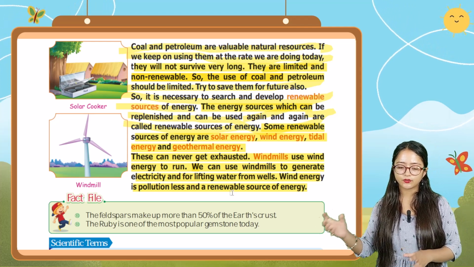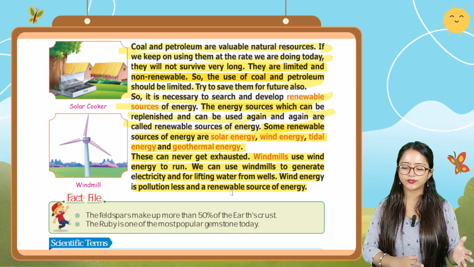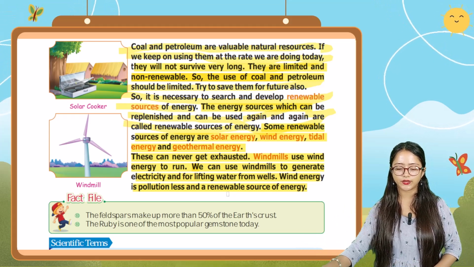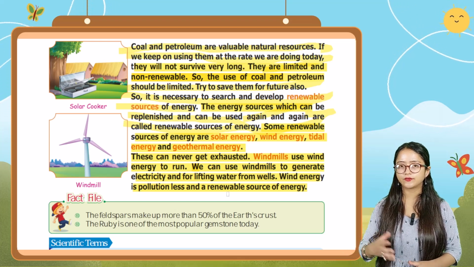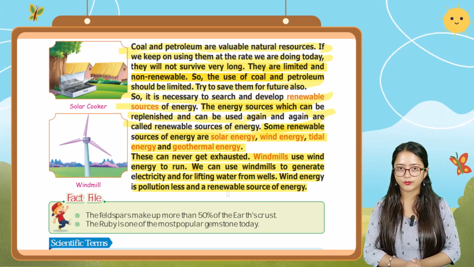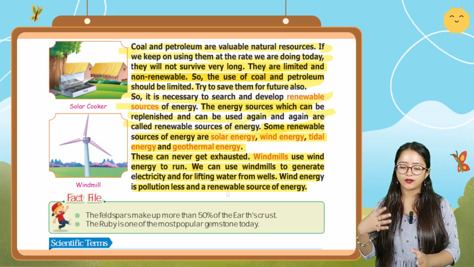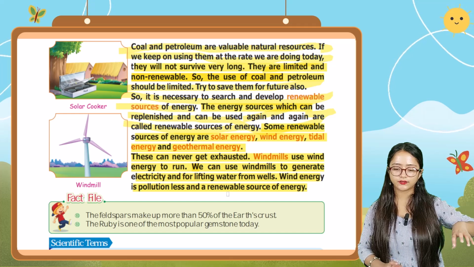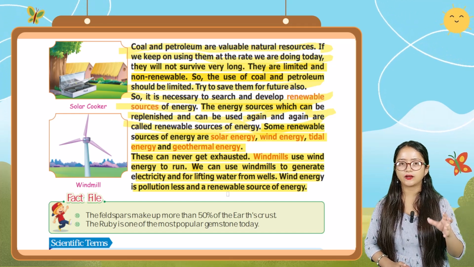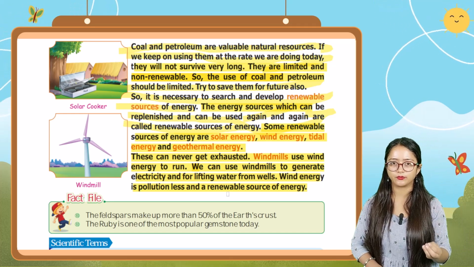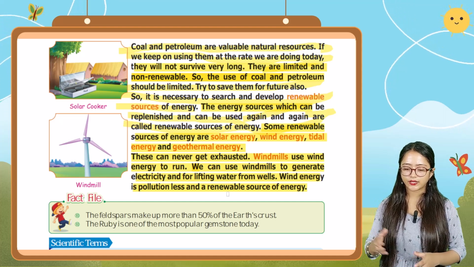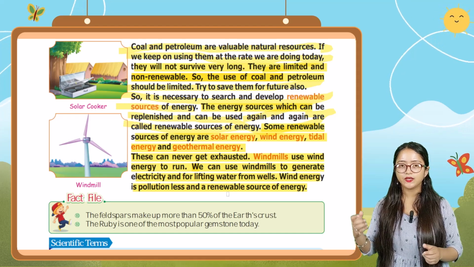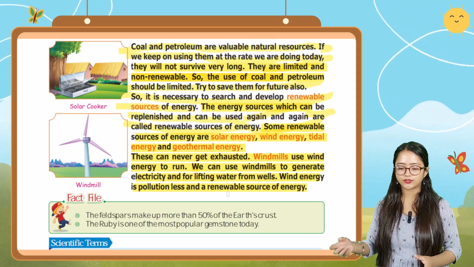So some renewable sources of energy are solar energy, wind energy, tidal energy, and geothermal energy. Okay. So we can make use of them, and at the present moment we are using them, and in the future also we will use them, because we know that the non-renewable ones are present in very small amounts. So windmills are used to generate electricity, and solar cells are used to generate electricity.